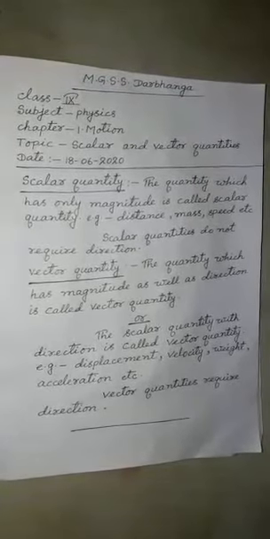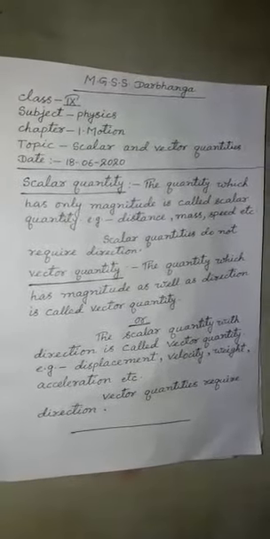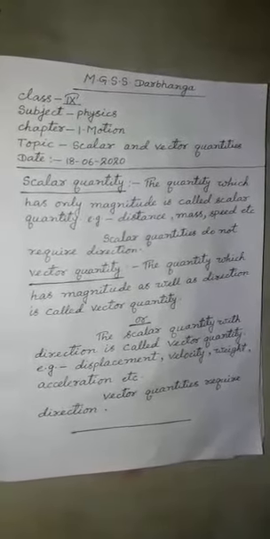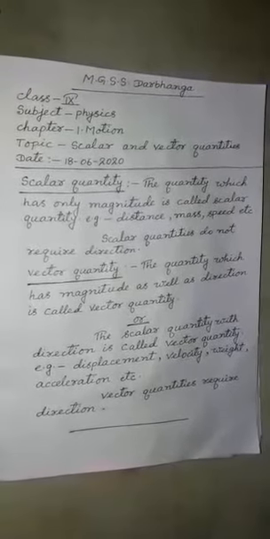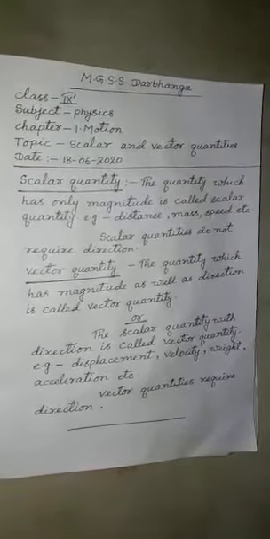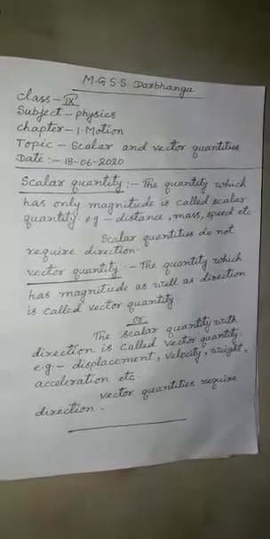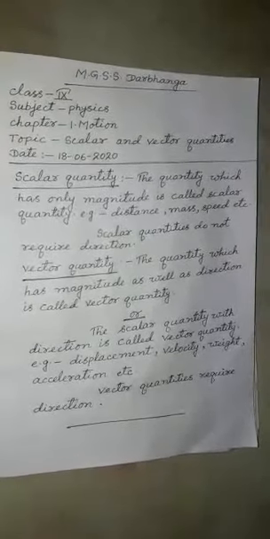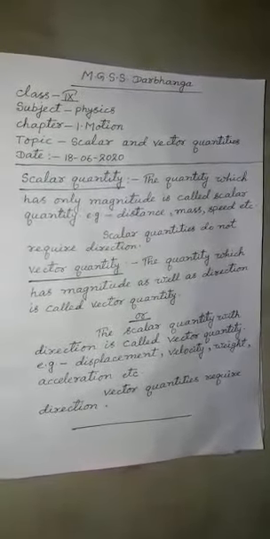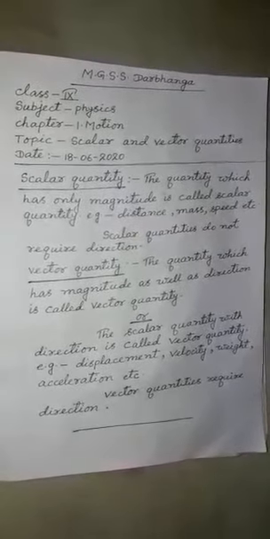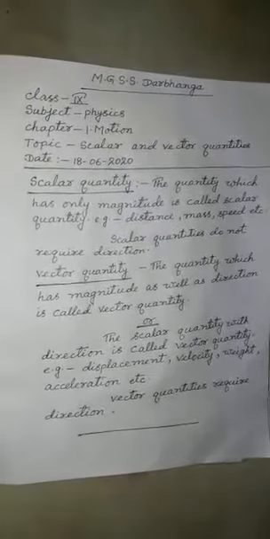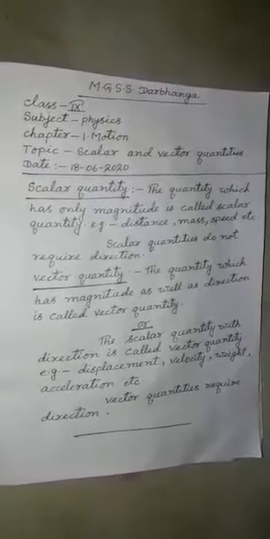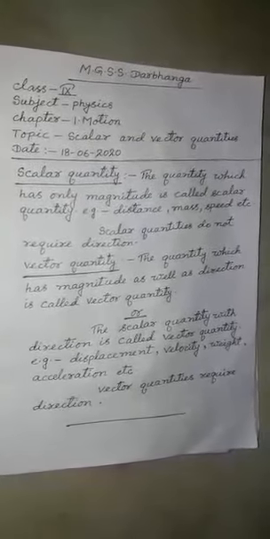Mass. Mass has no direction at all. Dear students, mass and weight, these two are different things. We will read it in gravitation chapter. Mass is not equal to 0. And speed, that is distance by time. Distance, that is a scalar quantity. Therefore, speed is also a scalar quantity.